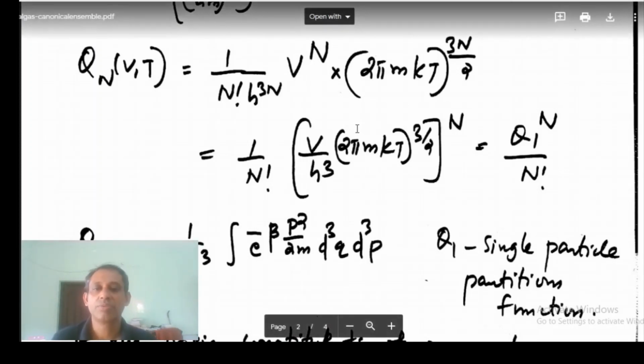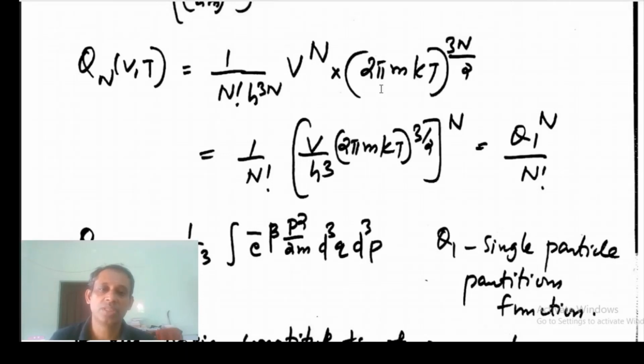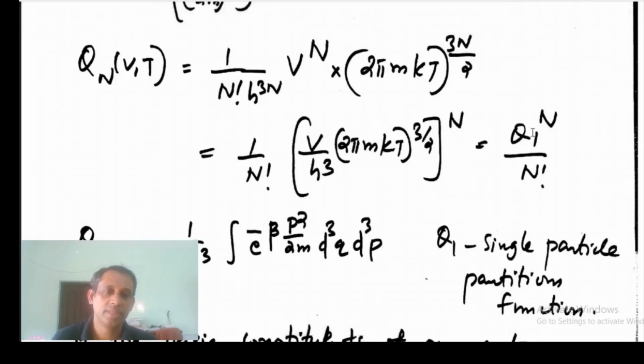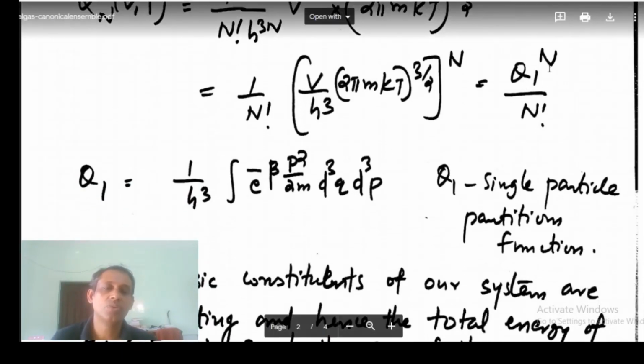We make a few rearrangements here. V is brought inside the square bracket and it is written in this form. Anyway, this is the final expression for Q(N,V,T), and this can be written as q1 to the power N by N factorial. This is an interesting result, where q1 is the partition function for a single particle.